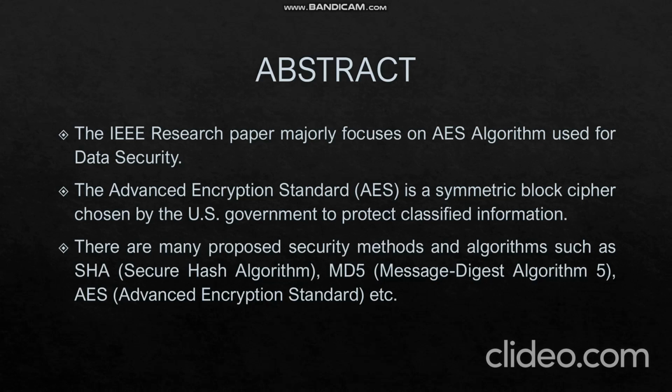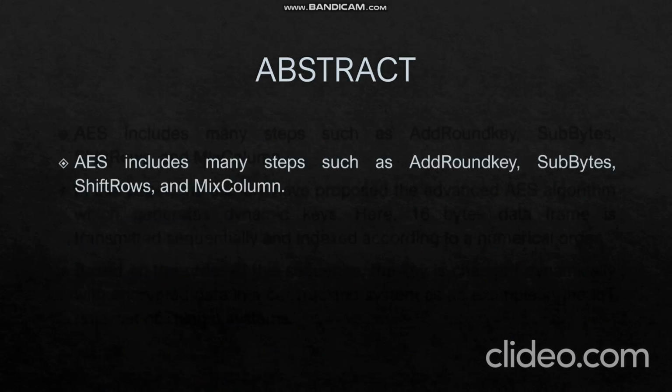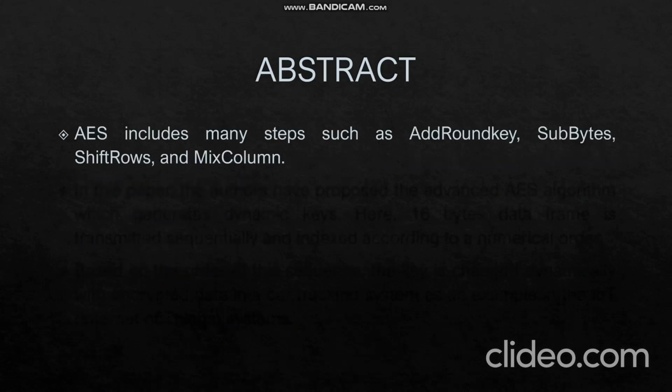There are many proposed security methods and algorithms, such as SHA, which is a secure hash algorithm, MD5, message digest algorithm 5, AES, advanced encryption standard, etc. The AES is one of the most common algorithms among them. It includes many steps, such as add round key, sub bytes, shift rows, and mix columns. However, the conventional AES algorithm generates keys for encrypting, which are shared between sender and receiver. This leads to the key being stolen very easily.